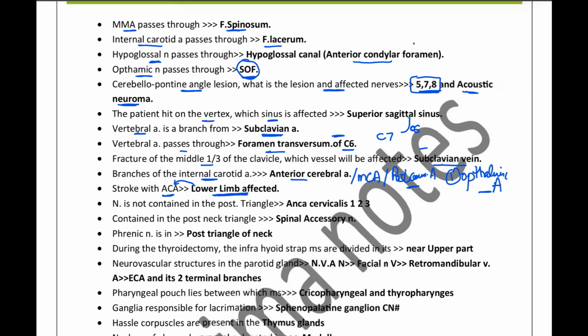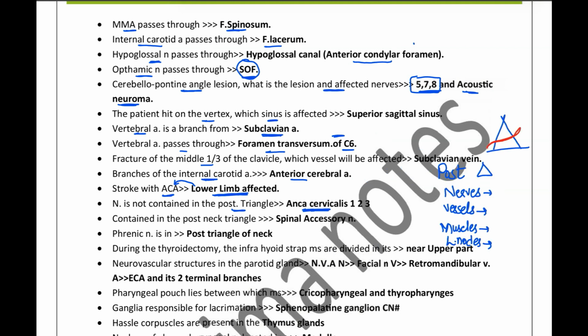So the nerve that is not contained in the posterior triangle is the ansa cervicalis. We know that the ansa cervicalis is present on the anterior aspect and it will be present in the anterior triangle. So regarding the posterior triangle of the neck, it is formed anteriorly by the posterior border of the sternocleidomastoid, that will be forming its anterior border. Now, the posterior border is formed by the anterior border of the trapezius muscle. So do not get confused about these.